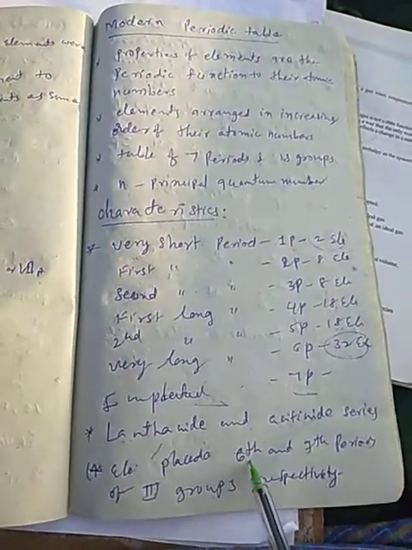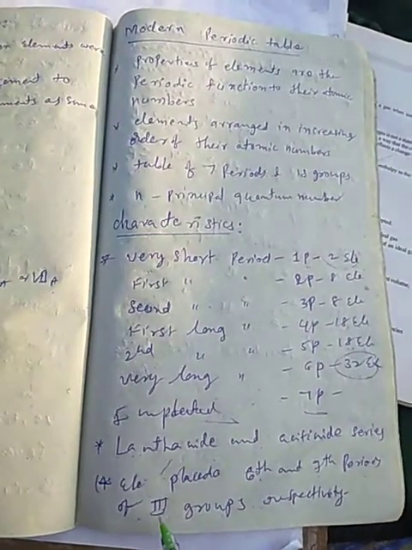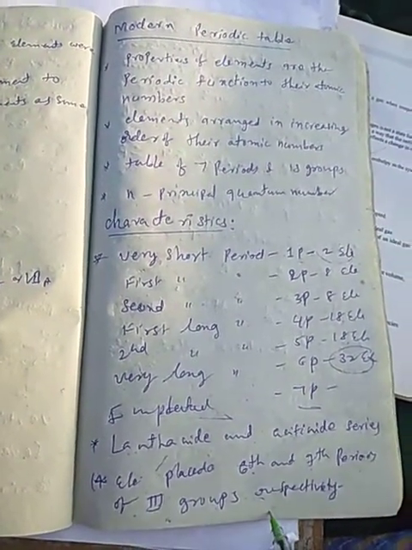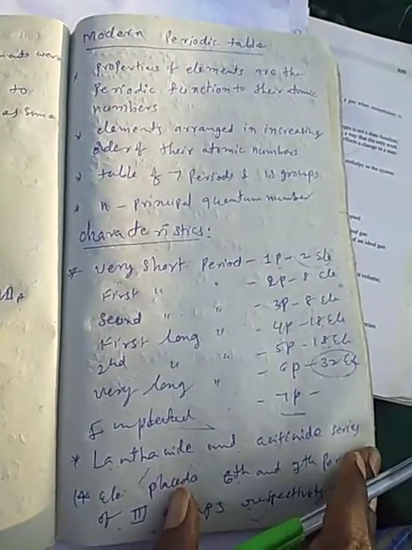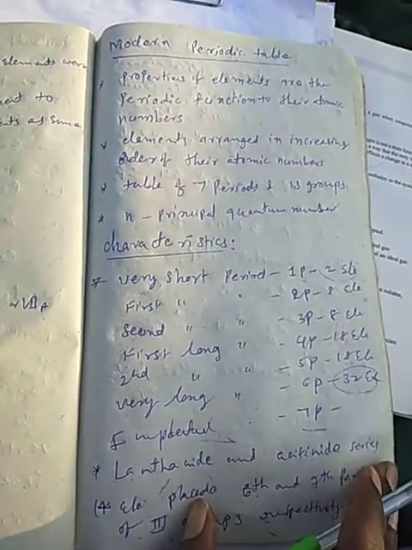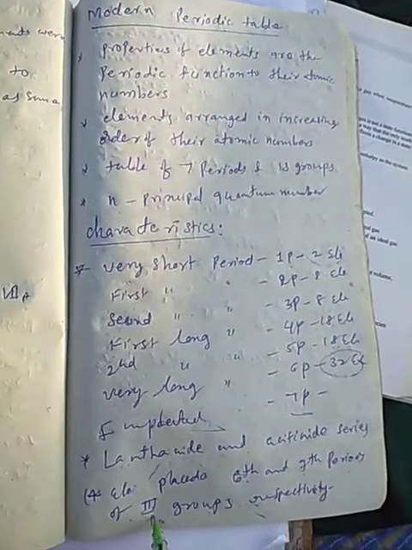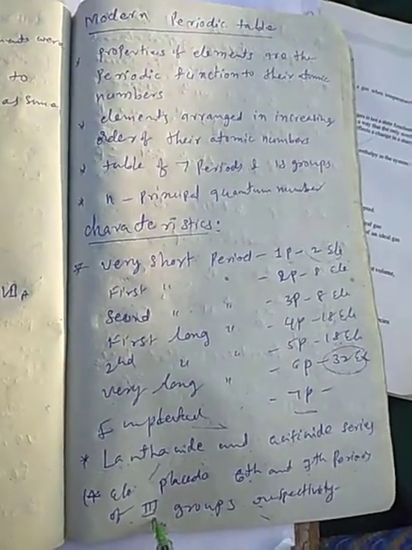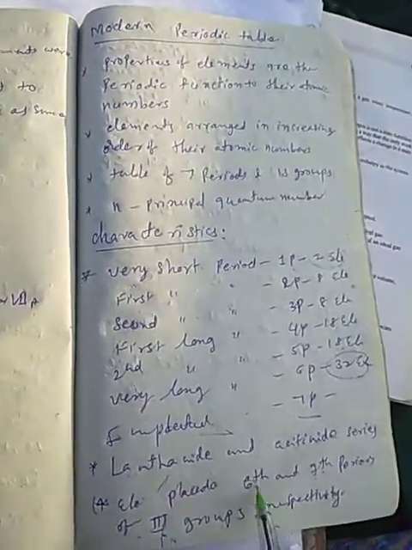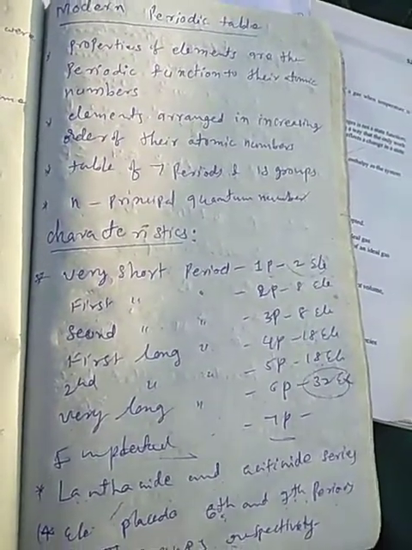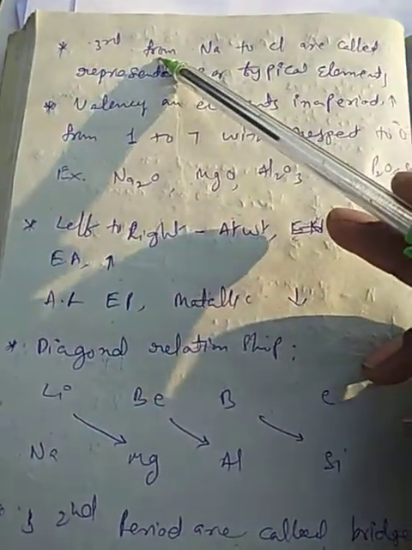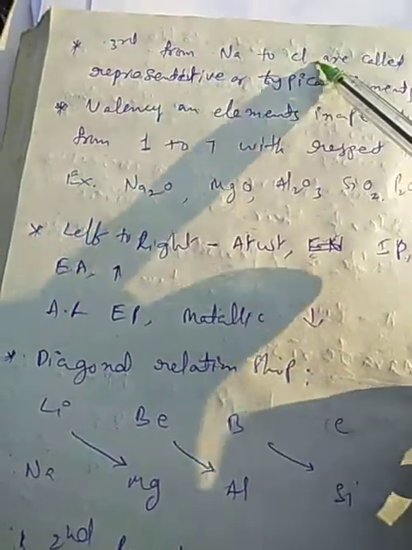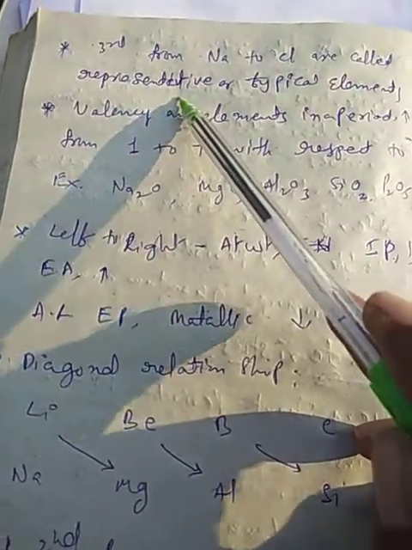Next, the lanthanide and actinide series. These elements belong to the sixth and seventh periods of the third group, respectively. Each series consists of 14 elements. They are included in the third group, in the 6th and 7th periods: the 6th is the lanthanides, the 7th is the actinides. Next, the third period elements from sodium to chlorine are called representative elements or typical elements.